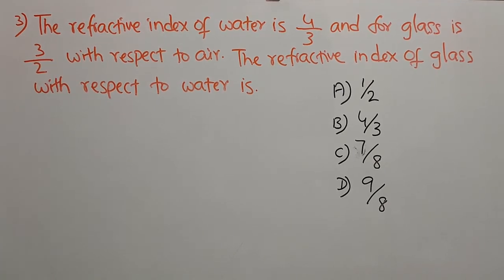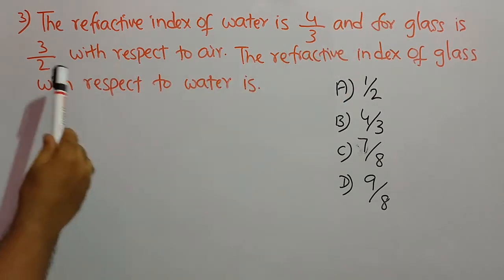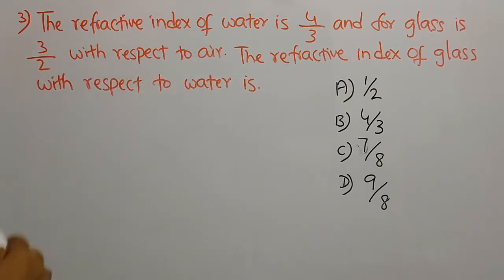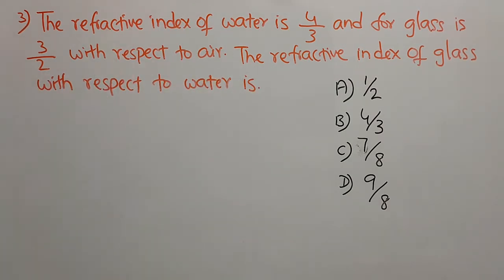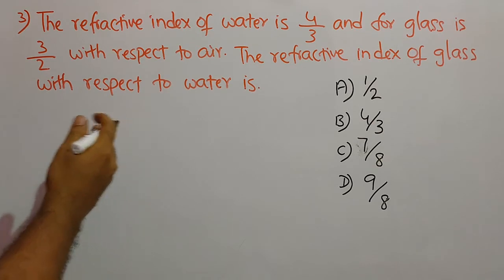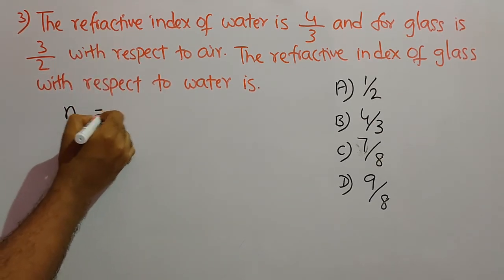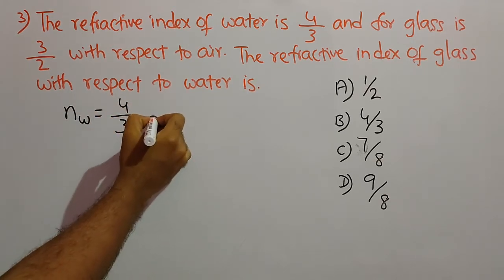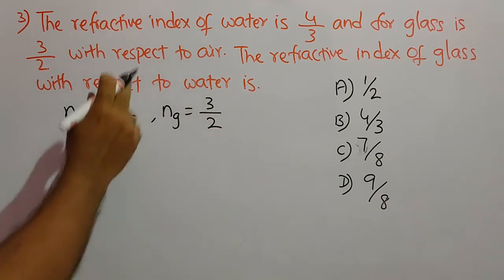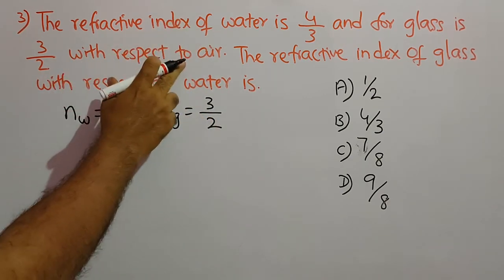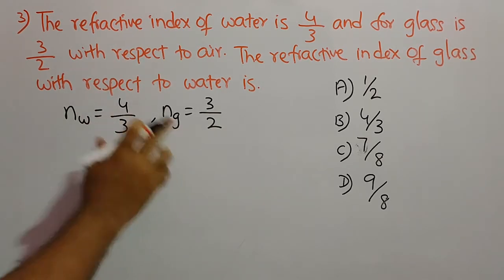So let us see next question. The refractive index of water is 4 by 3 and for glass is 3 by 2 with respect to air. The refractive index of glass with respect to water is. So let us write what is given in the problem. Refractive index of water, it is given as 4 by 3, and refractive index of glass, it is given as 3 by 2. And these refractive indices, they are with respect to air. That's why these are absolute refractive indices of water and glass.